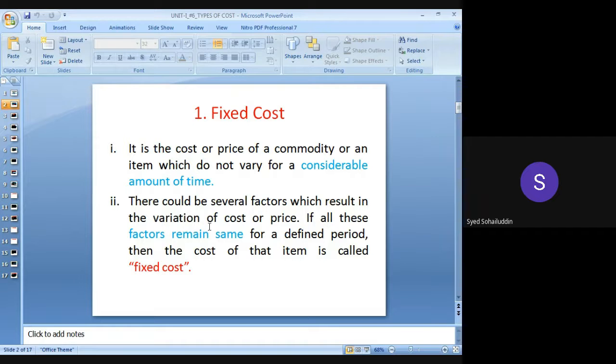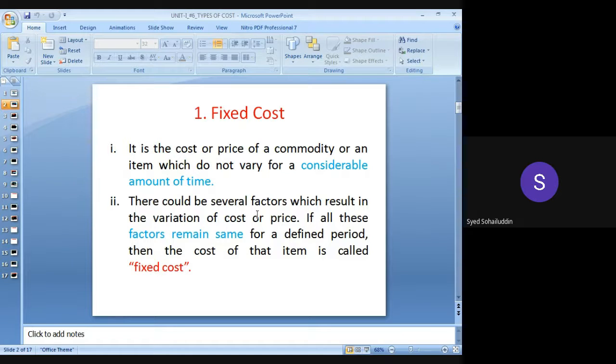Even though there are changes made in the price of a commodity, even though there may be changes in the price or cost of an item, the ratio of the change remains constant. Okay? The factors remain the same for a definite period. Suppose, for example, for 6 months or for 1 year, the rate of the same item of work or the same commodity is changing at the same rate. Okay, the rate is constant, and for a fixed period it has been changed. So for a period, the same item keeps changing at the same rate. That means this cost is also considered under the fixed cost. Okay, this will also be considered under fixed cost.